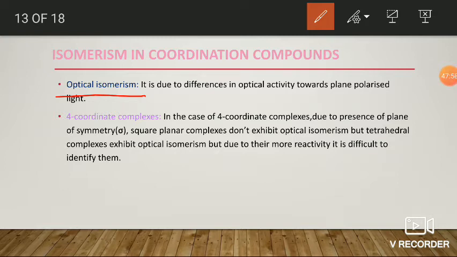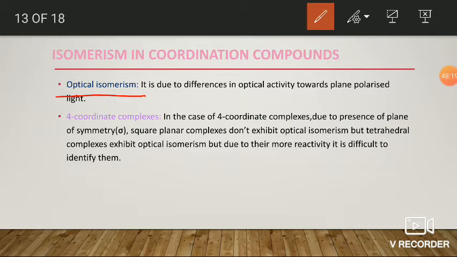Among these five symmetry elements, based on the plane of symmetry, that is sigma, we can identify whether the stereoisomer is optically active or inactive. If the stereoisomer contains a plane of symmetry, then it is optically inactive. If it lacks a plane of symmetry, that is sigma, then it is optically active.